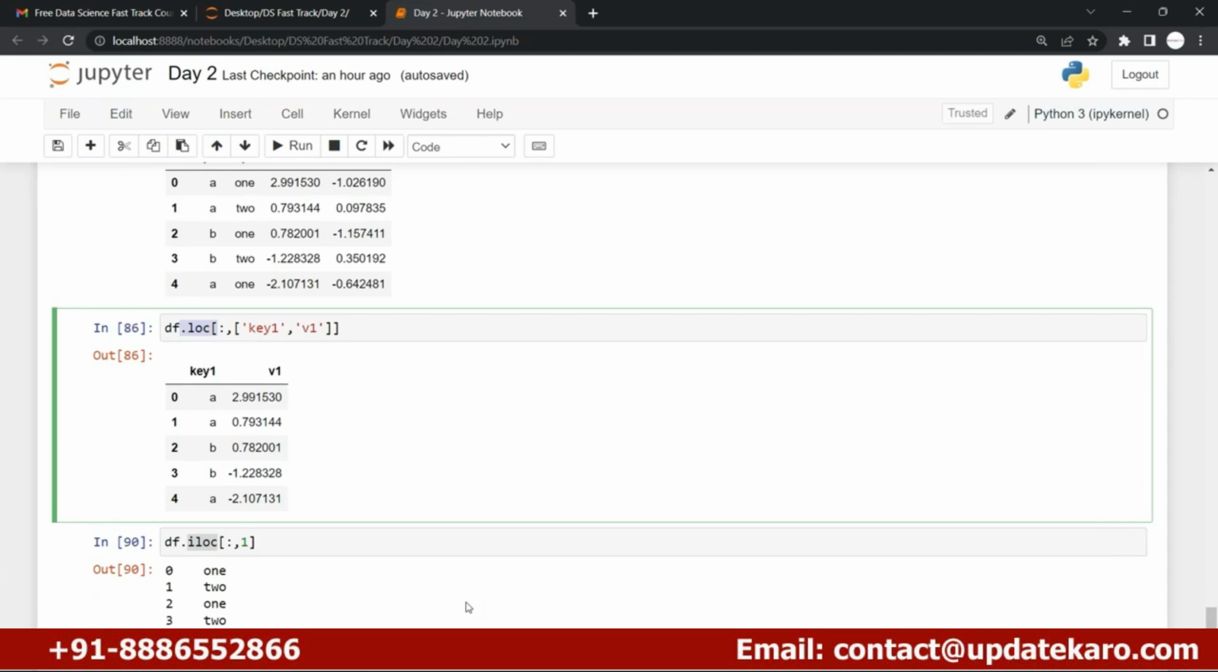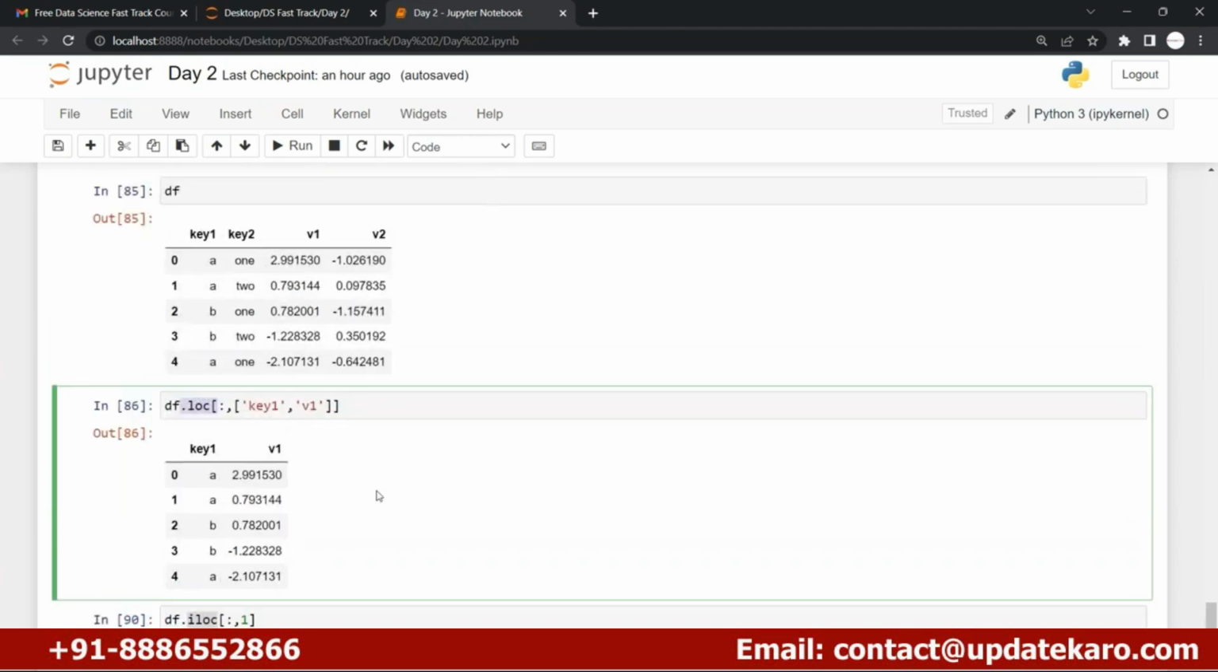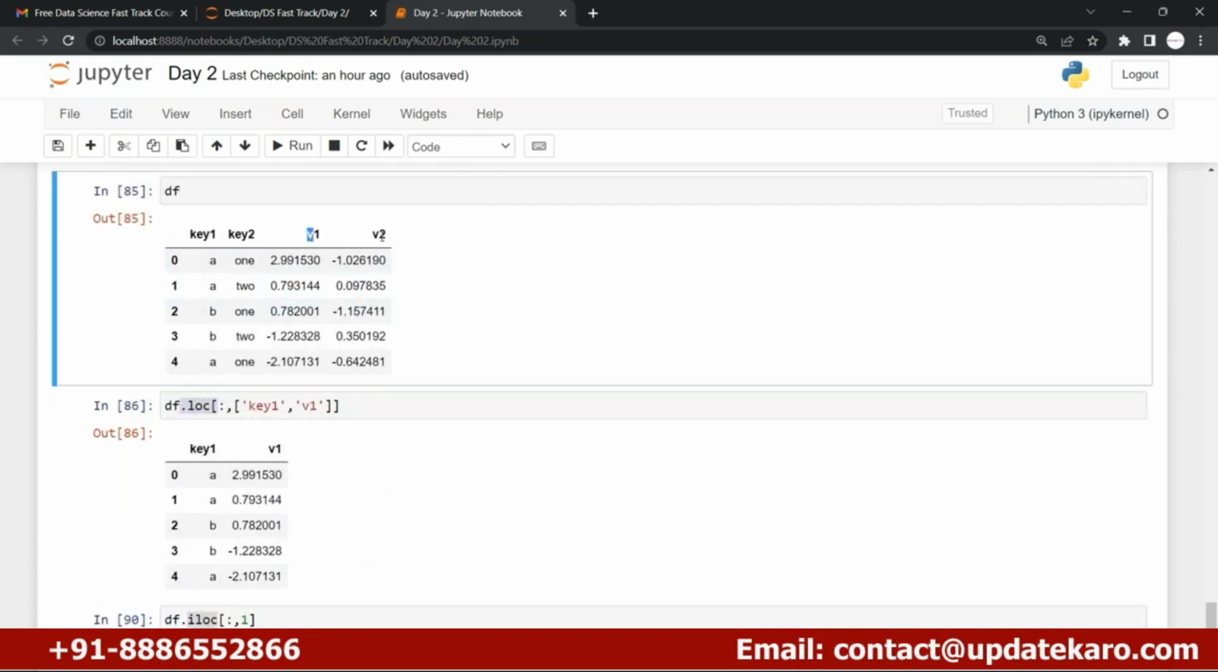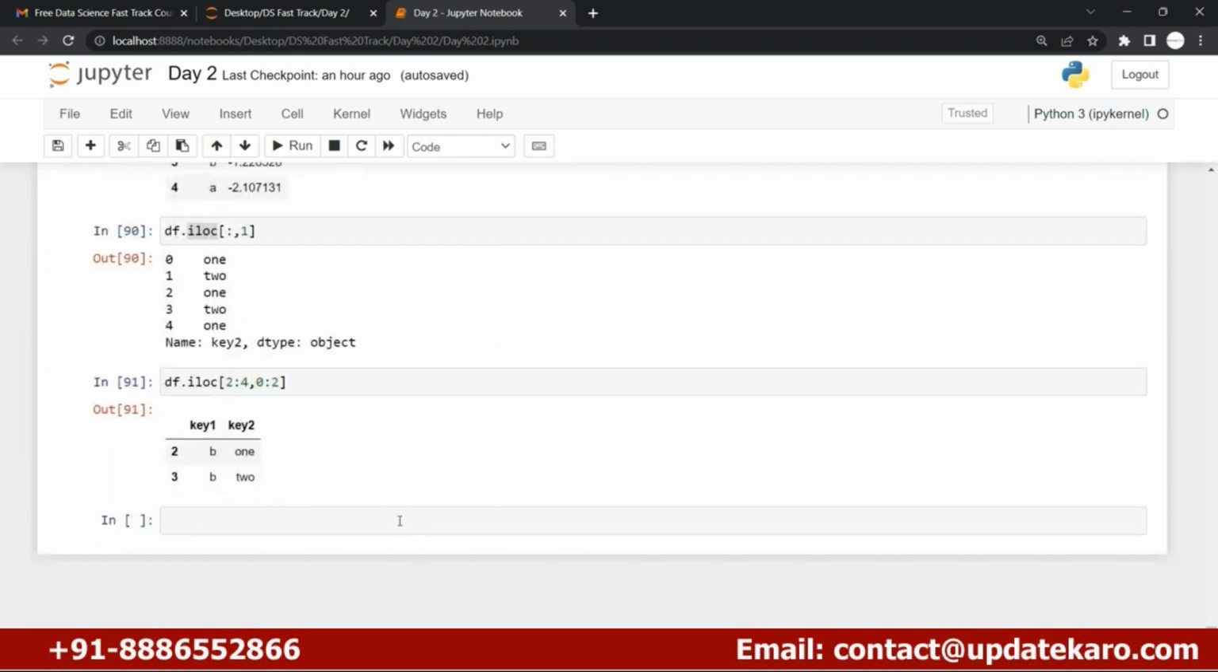Let's say in the v2 column, a few values are negative and a few values are positive. If you want to select only positive values based on the v2 column, let's say this is a positive row, because the value for v2 is positive in this particular row. I just want to take this particular row. So how can I do this?